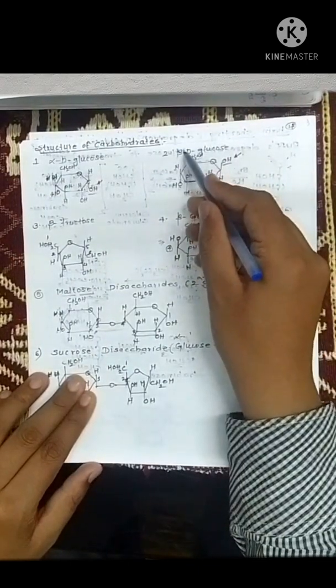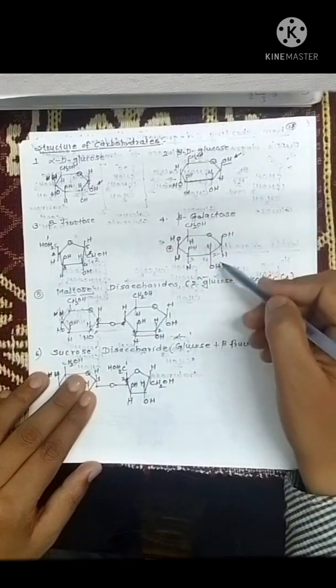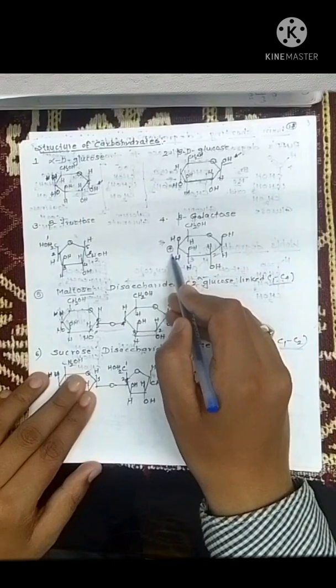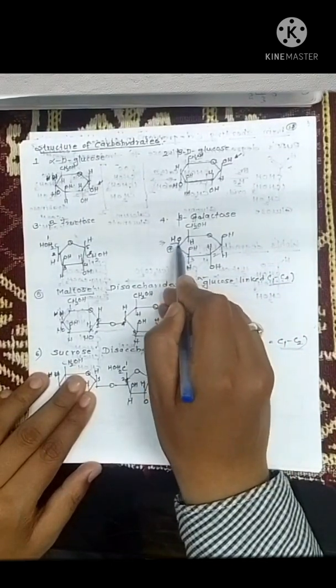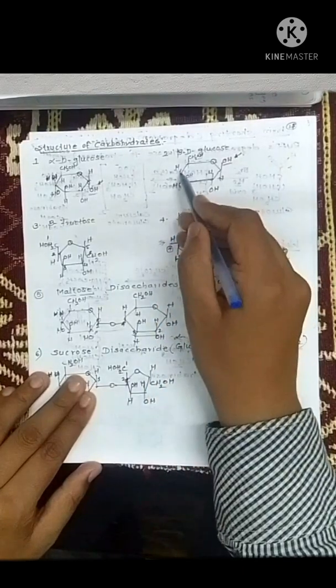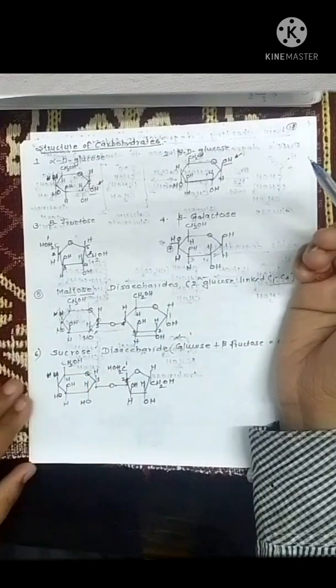Just see the structure of beta D glucose and beta galactose. Both structures are similar, but at carbon number 4, the hydroxyl group is above the plane, while in beta D glucose that hydroxyl group is below the plane.